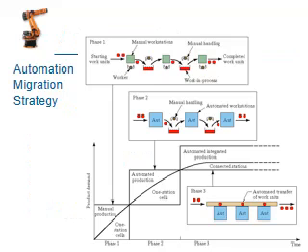This figure shows four types of systems. The first figure shows the manual system: all operations are done manually, from start to end, from material movements to performing the operations.